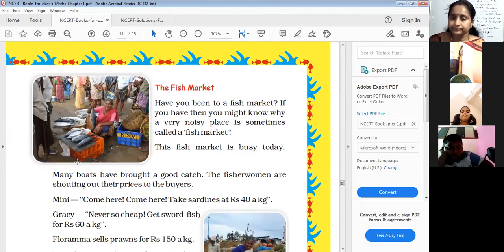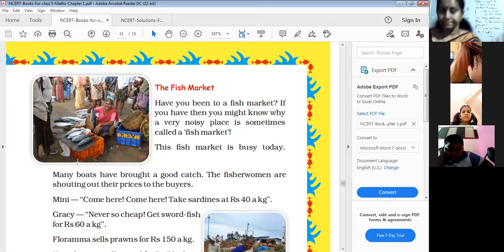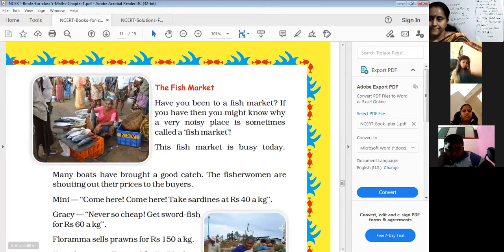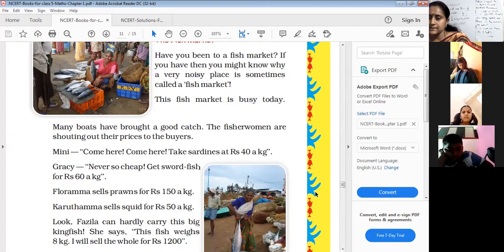The fish market. Have you been to see a fish market? If you have, then you might know why a very noisy place is sometimes called a fish market. This fish market is busy today. Many boats have brought a good catch. The fisherwomen are shouting out their prices to the buyers.